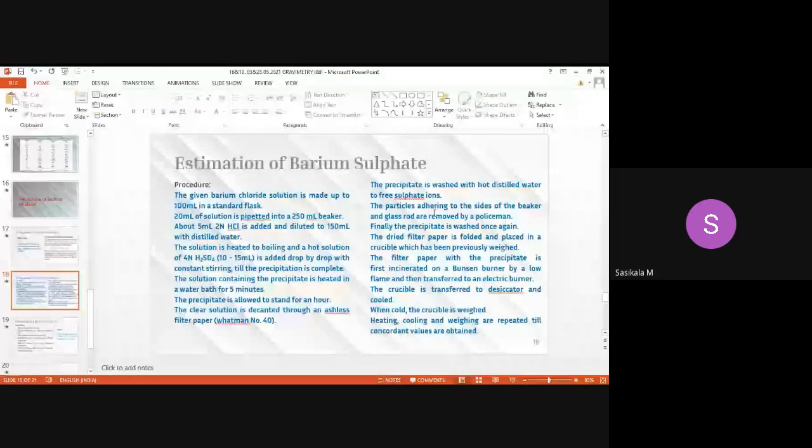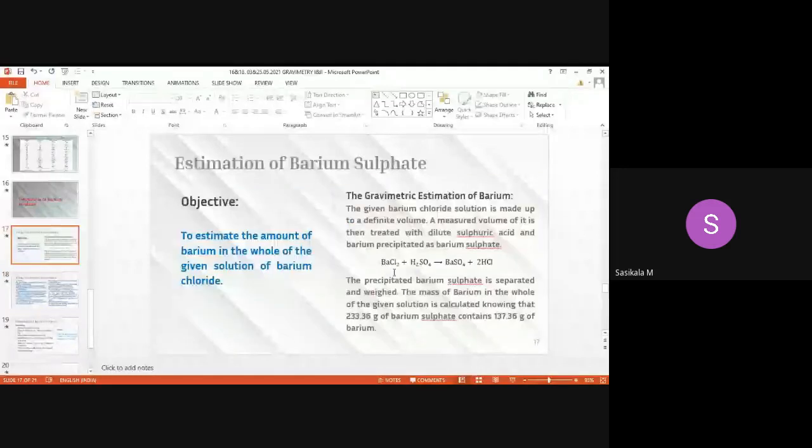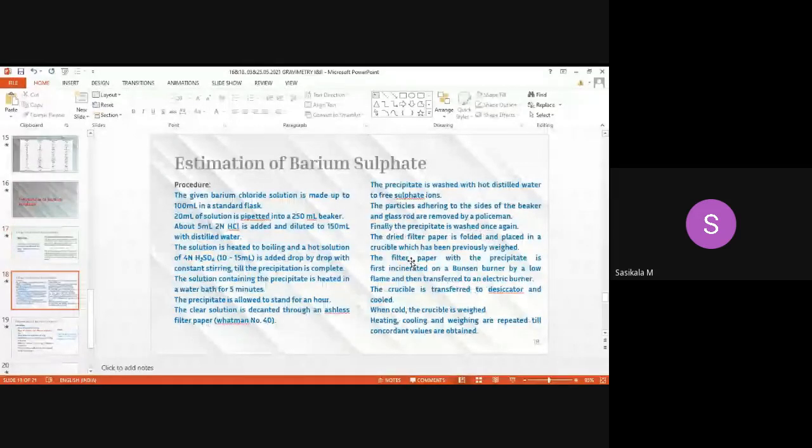See, I have copied the procedure as such from the textbook, so some mistakes are there, which we will rectify, but I think you should have understood the procedure. You have to make barium chloride into barium sulfate precipitate by using sulfuric acid. That is the concept.